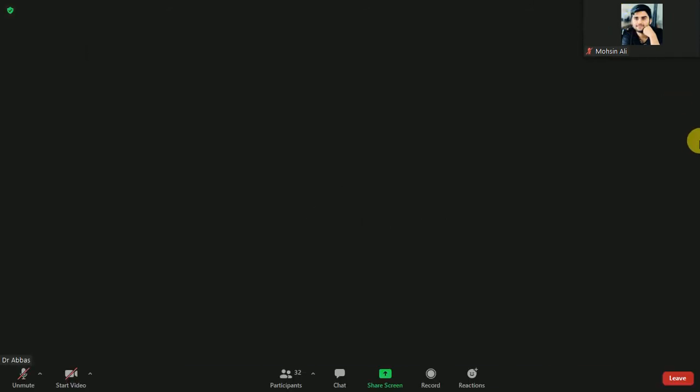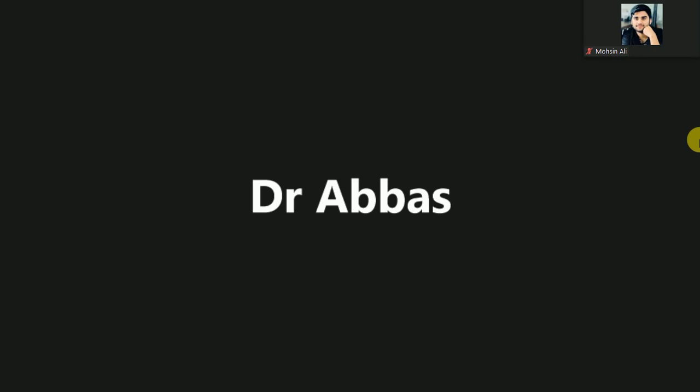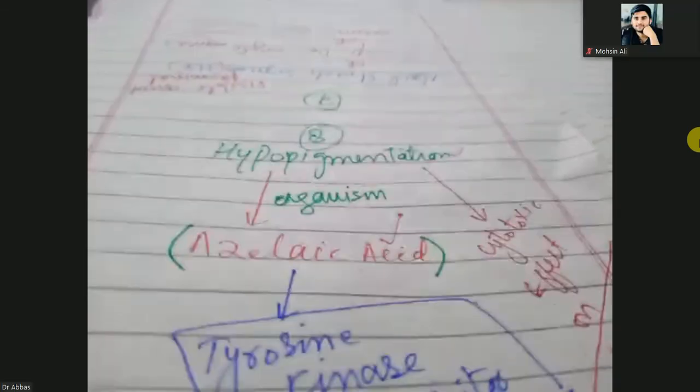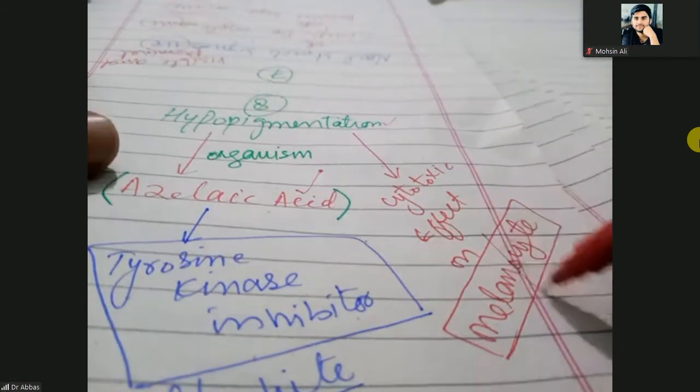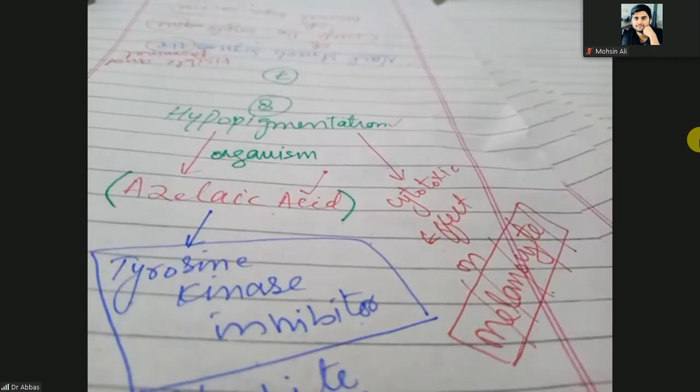The most important cause is the release of the azelaic acid, and that azelaic acid is the tyrosine kinase inhibitor. So no tyrosine kinase, no tyrosine will convert into the melanin. And the second reason is this organism has a cytotoxic effect on the melanocyte. So due to the cytotoxic effect the melanocyte will degenerate. Definitely, they will not produce the melanin, and the color of the skin will become white patches or macules.